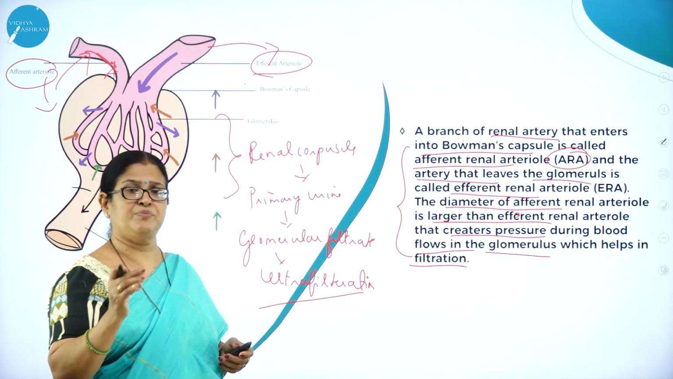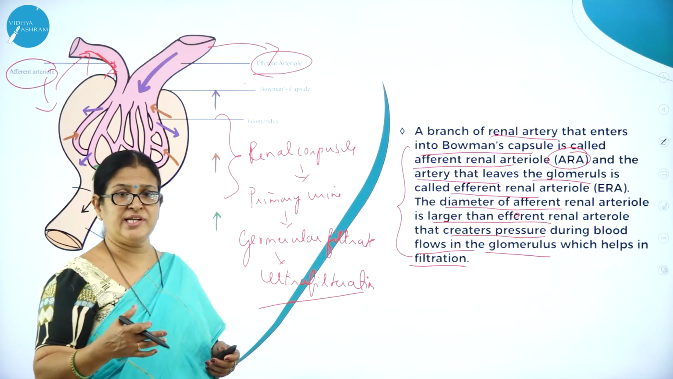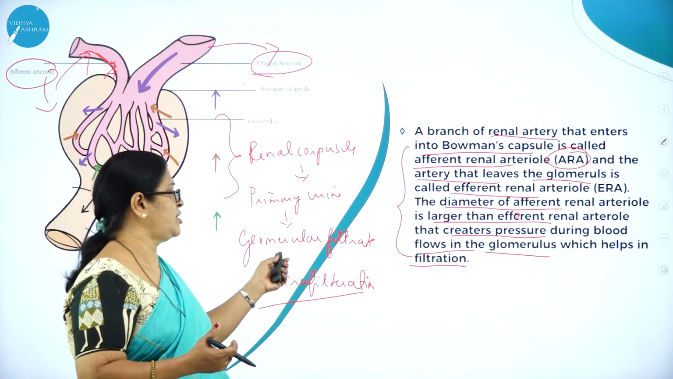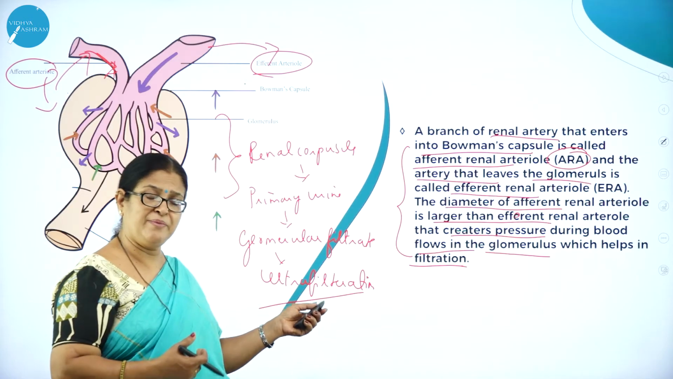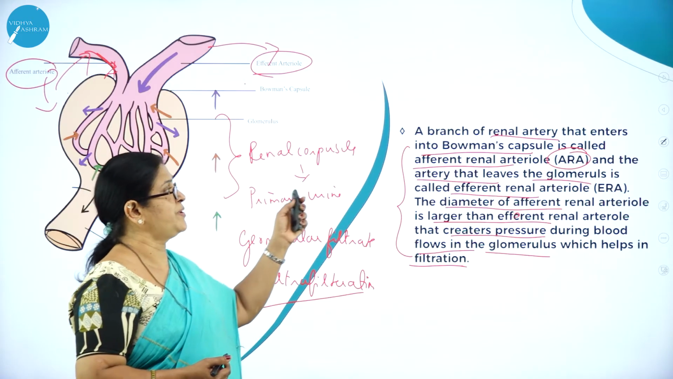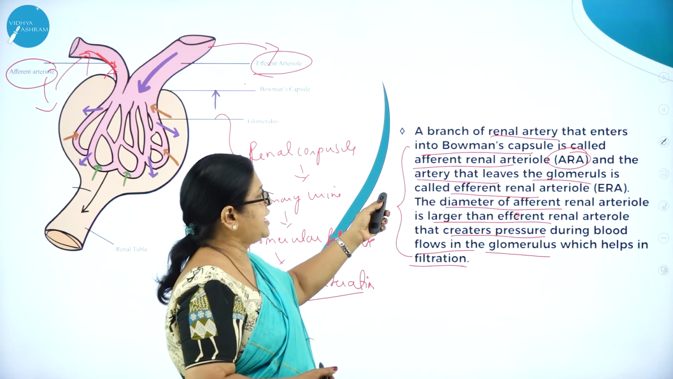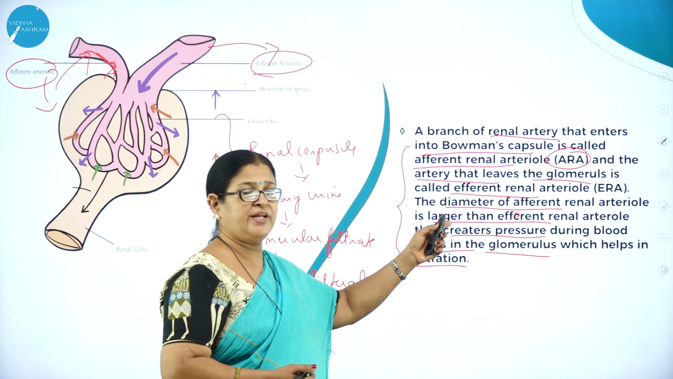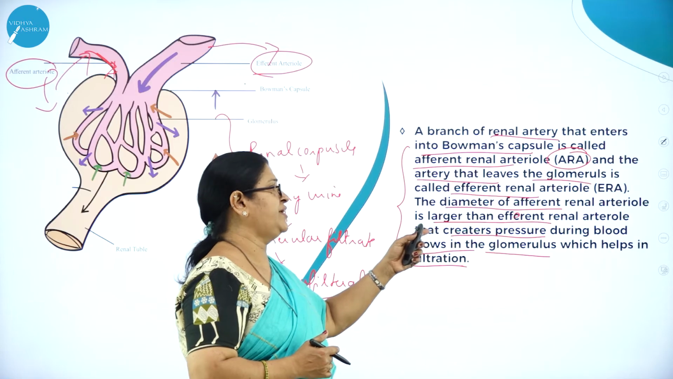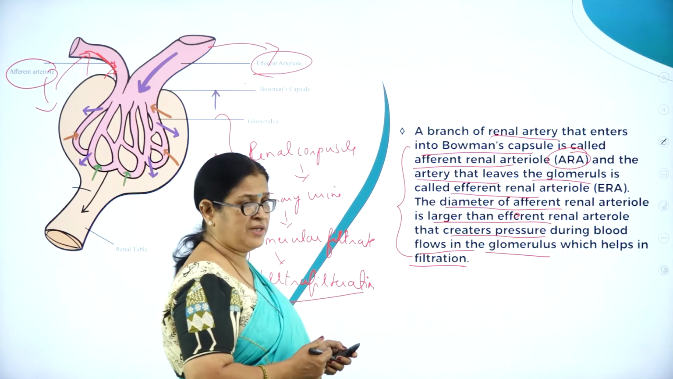So all that process of absorption and elimination is mainly carried out by the blood, against the concentration gradient. So whatever primary urine is formed in the renal corpuscle is called glomerular filtrate, or the primary urine, and the process is called ultrafiltration. Fine filtration is called ultrafiltration. So a branch of renal artery that enters into Bowman's capsule is called afferent renal arteriole, and the artery that leaves the glomerulus is called efferent renal arteriole, and the diameter of the afferent renal arteriole is larger than the efferent renal arteriole. That creates pressure, during which the blood flows into the glomerulus, which helps in filtration.